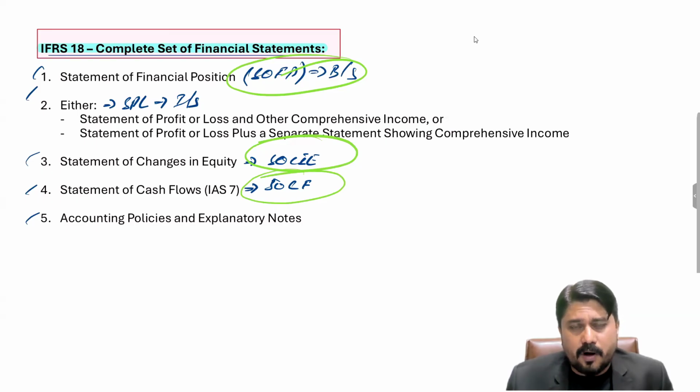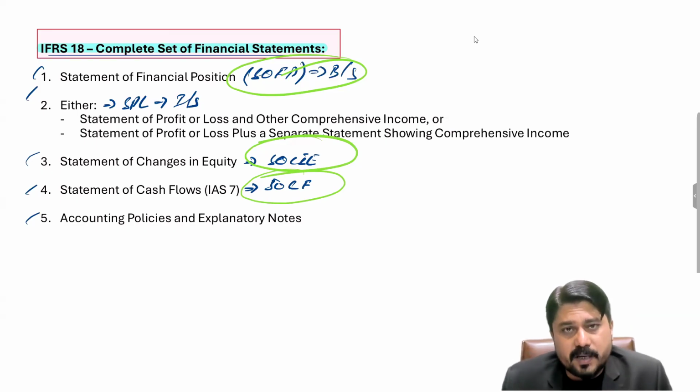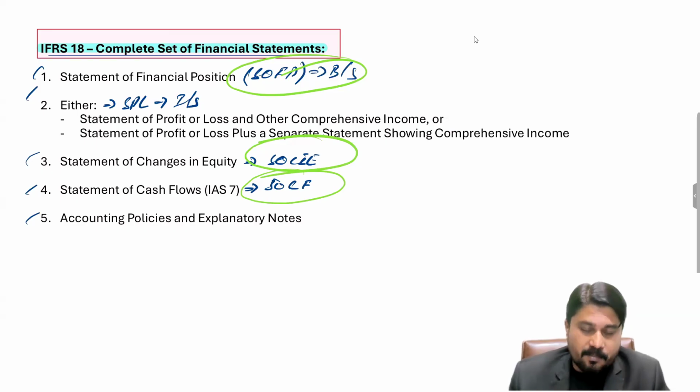Previously the indirect method for cash flow statement started from the amount that is PBIT, but after the introduction of IFRS 18 it is to be started from the operating profit. Apart from this, there are no major changes for these three. According to IFRS 18, the format of statement of financial position is the same. The format for statement of changes in equity is not changed. And to some extent, the starting point for cash flow statement is changed. Now it starts from the operating profit, not from the PBIT, for the indirect method.